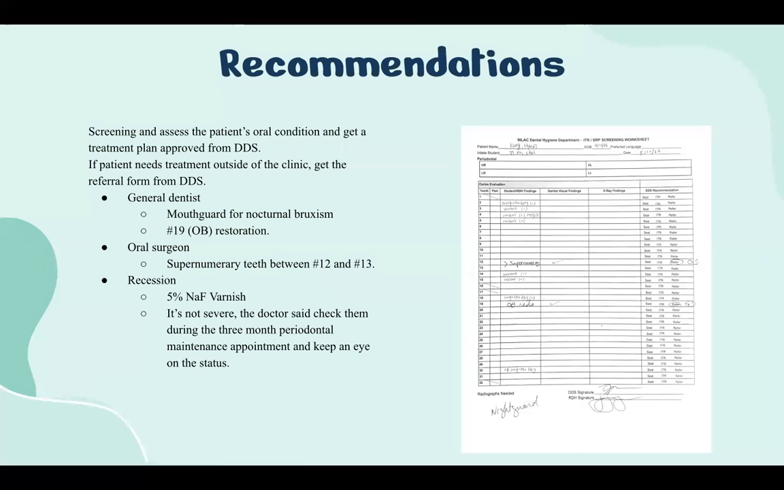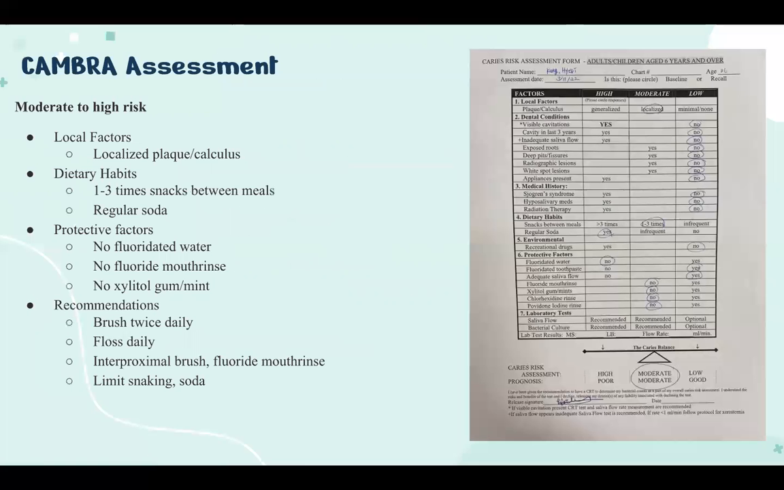For recommendation, the doctor referred the patient to a general dentist to get a new filling on number 19 and a mouth guard for bruxism, and also referred her to an oral surgeon for supernumerary teeth evaluation. For recession, we put 5% sodium fluoride varnish. Through the CAMBRA assessment, the patient has a moderate to high risk factor of caries due to localized plaque and calculus, snacks between meals more than 3 times, regular soda, and no fluoridated water.